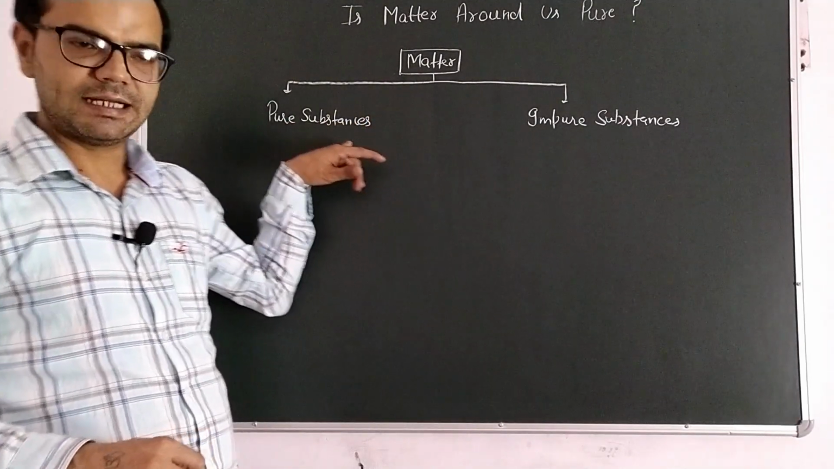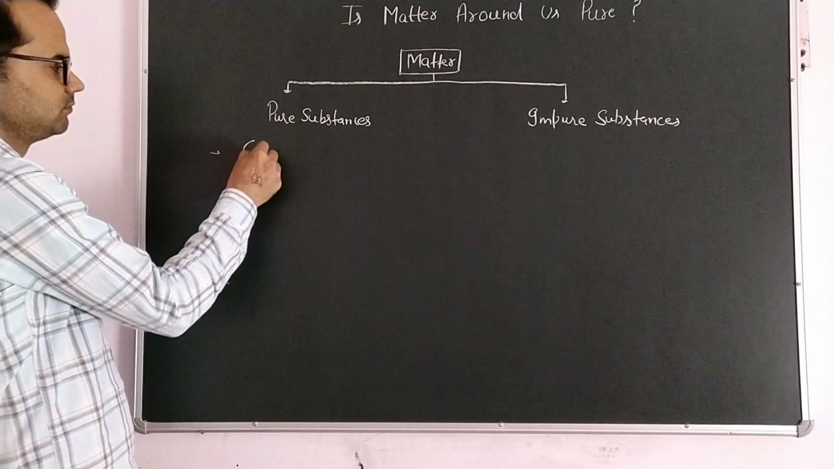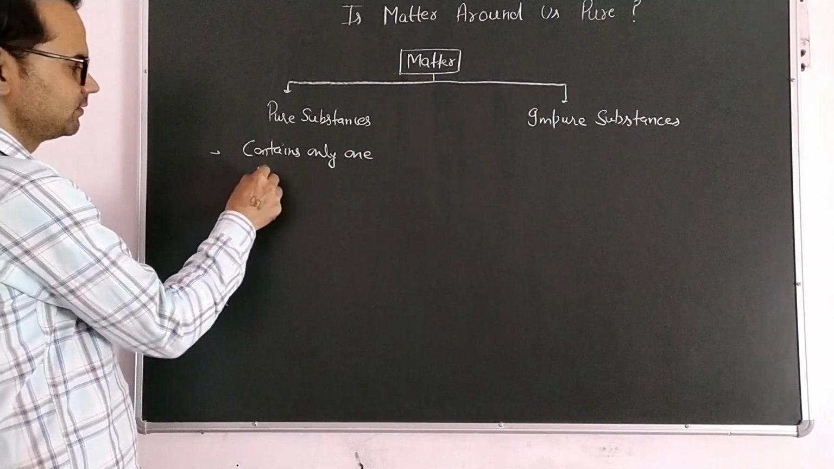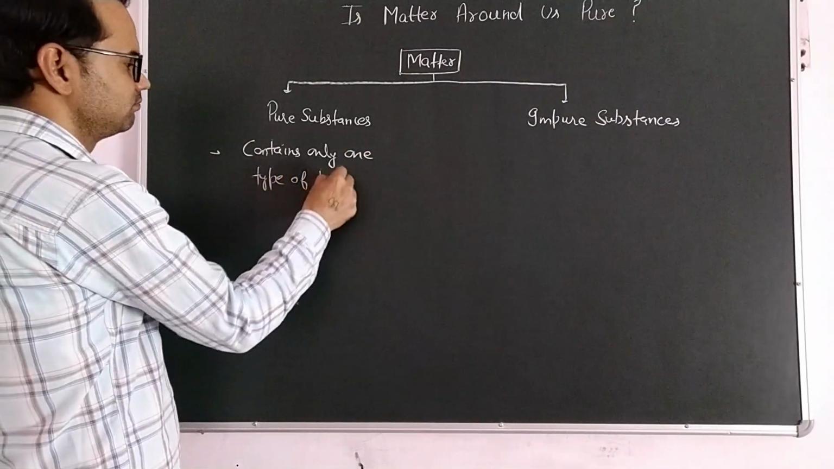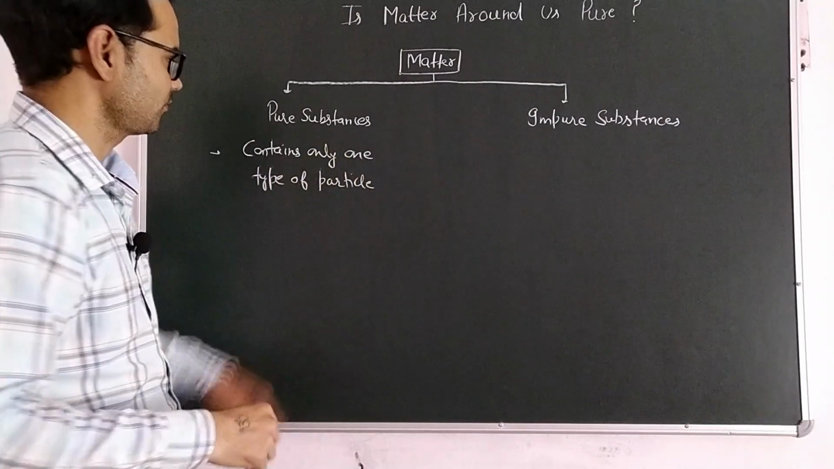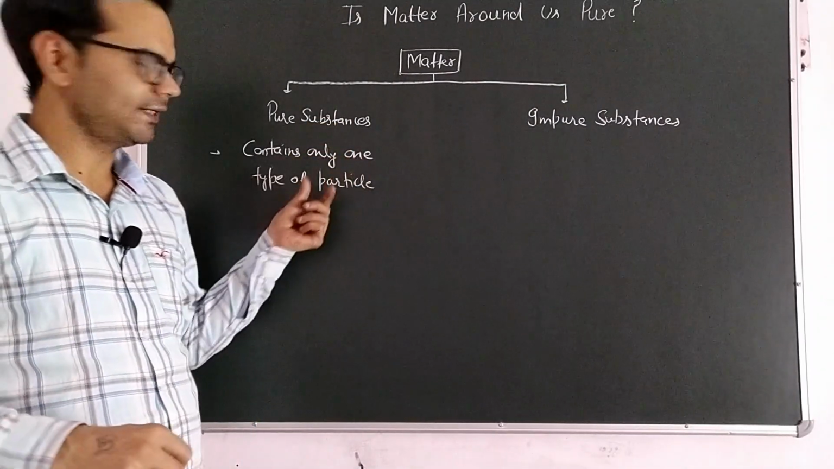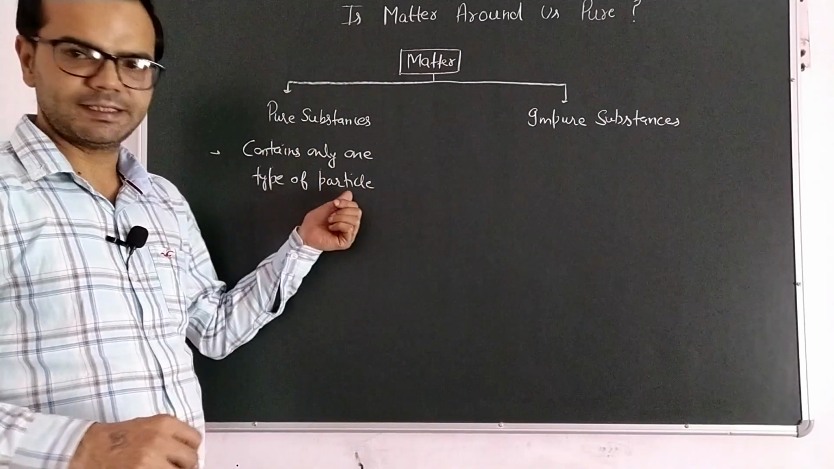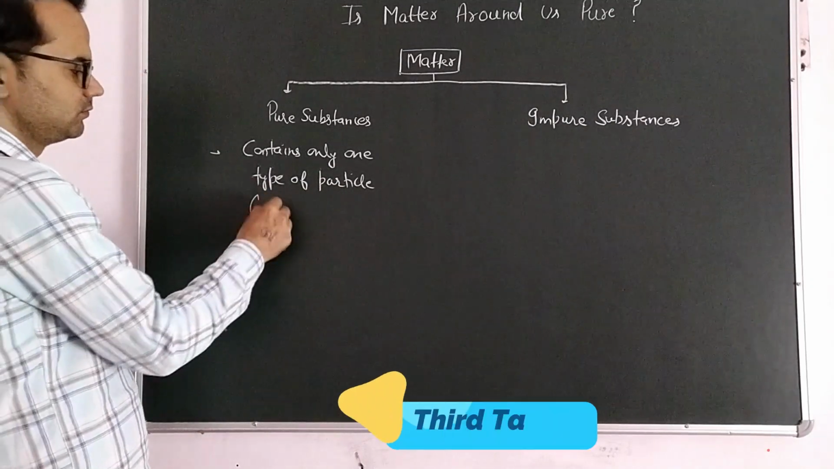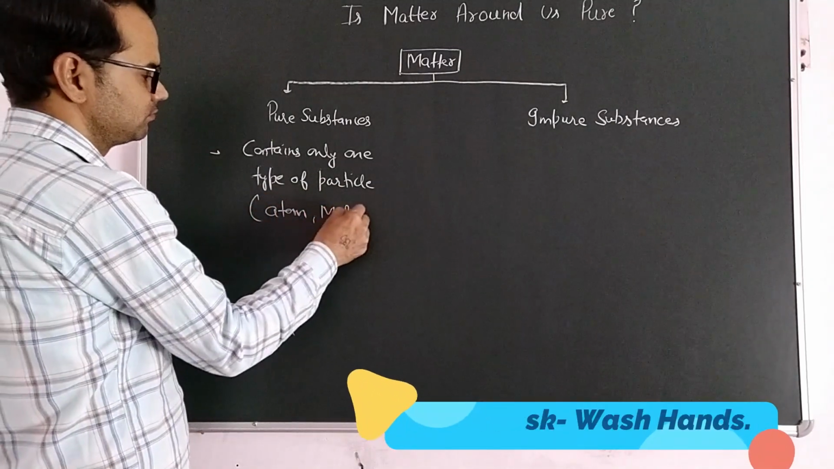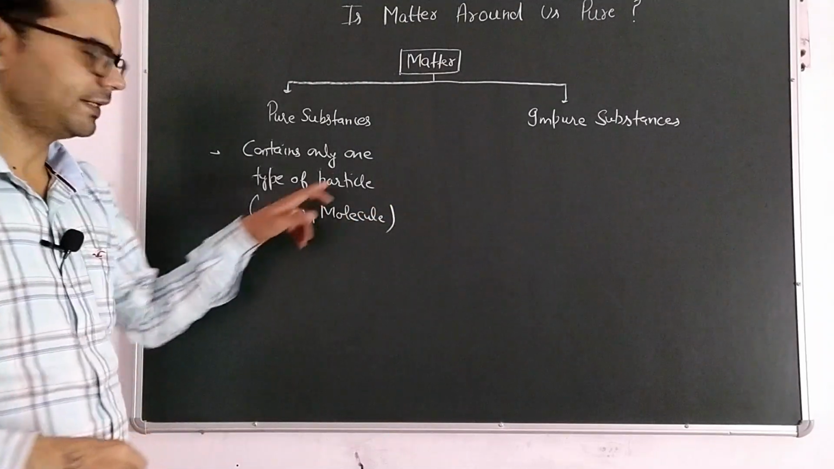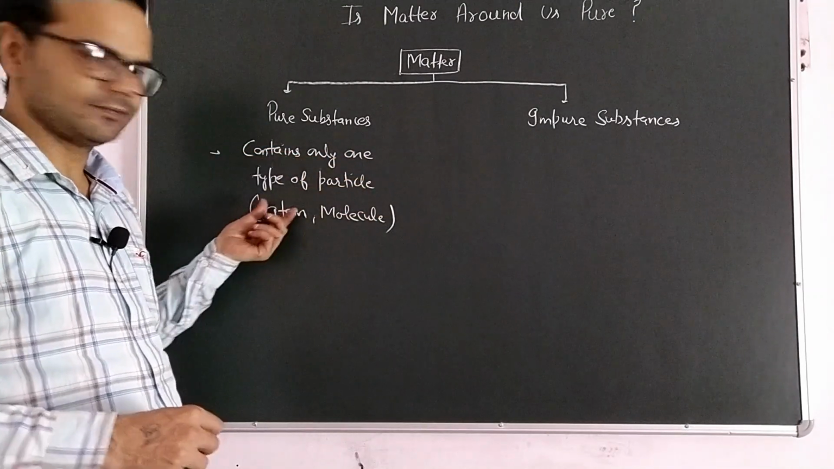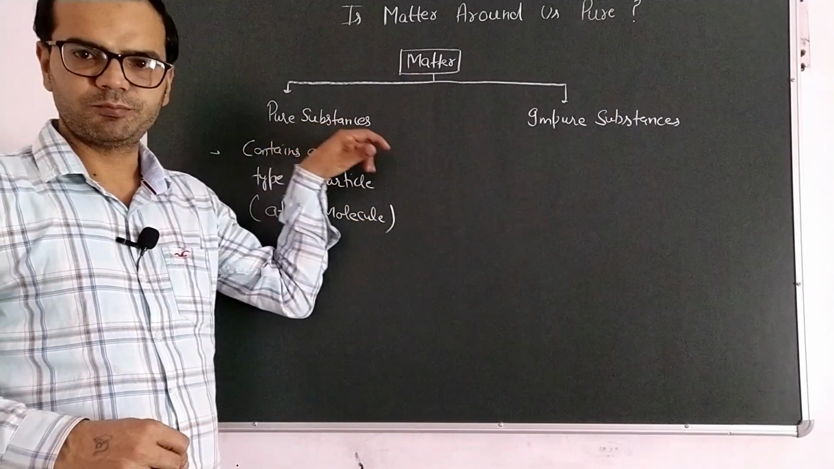A pure substance is a substance that contains only one type of particle. The substance that contains only one type of particle is said to be a pure substance. Now this particle can be an atom or a molecule. So substances that contain only one type of atom or one type of molecule are said to be pure substances.